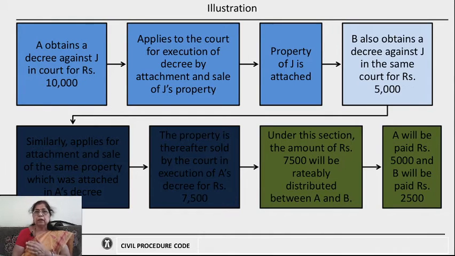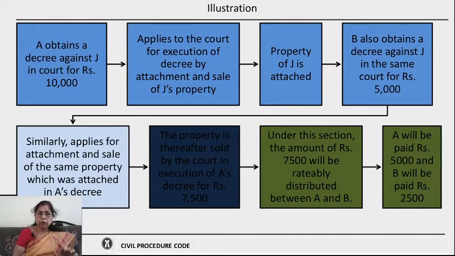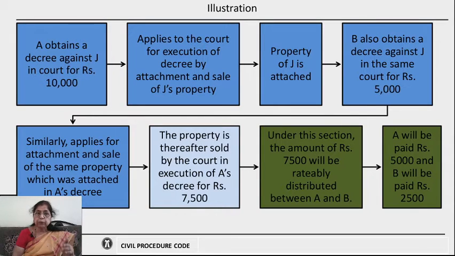And again, B is another person who also obtains a decree against the same J in the same court, but it is for rupees 5,000. Now, when he also applies for attachment and sale of the same property, and the same property was attached in A's decree. This property is afterwards sold by the court, and in execution of A's decree, it was sold for rupees 7,500. Now, 7,500 is available with the court.